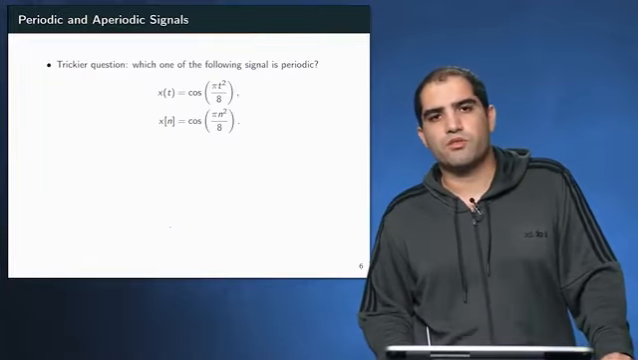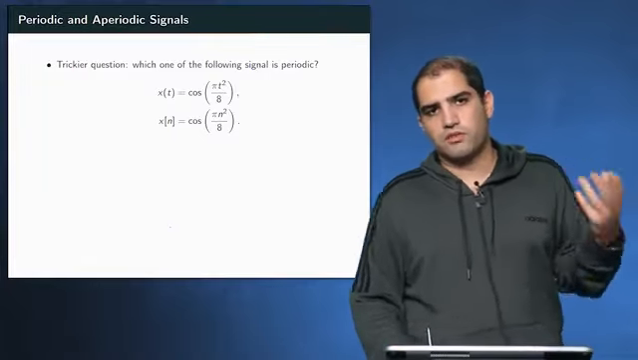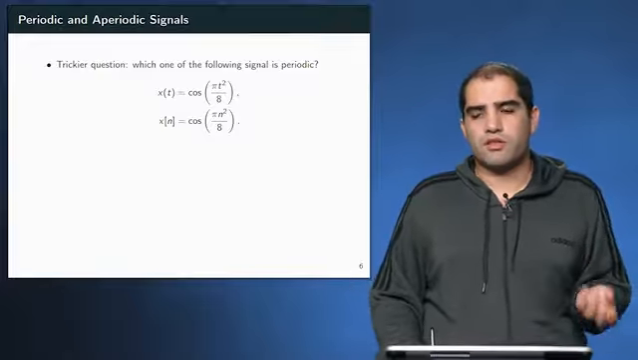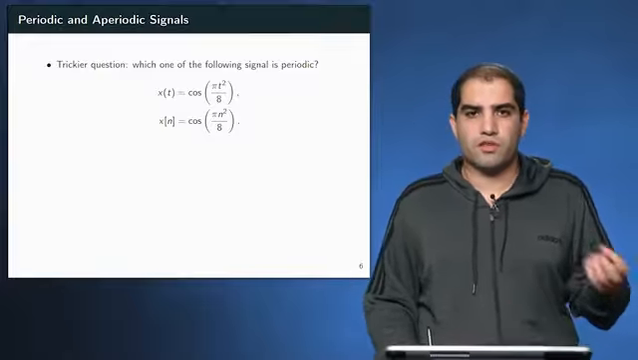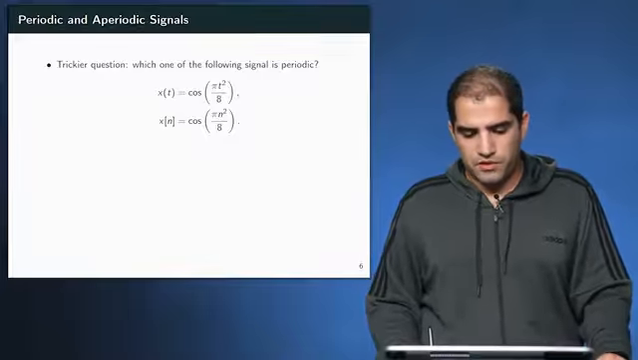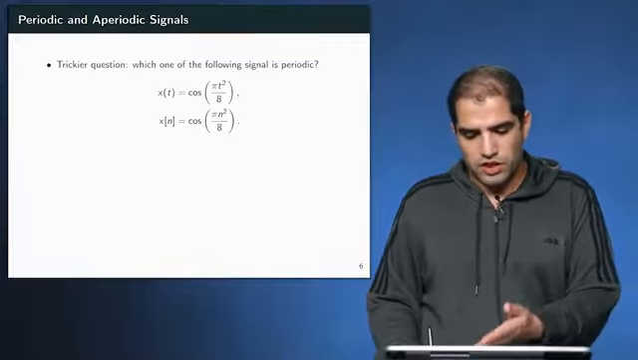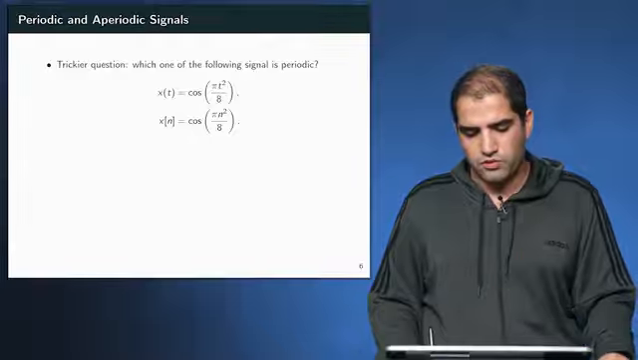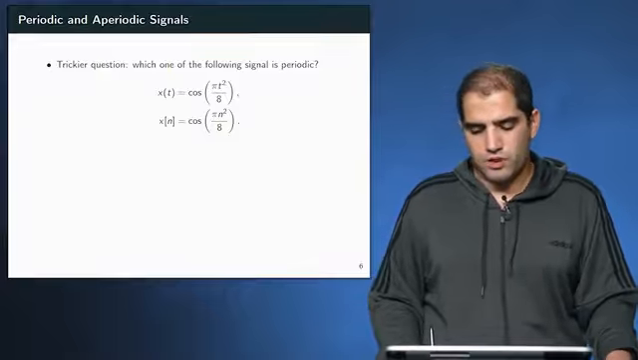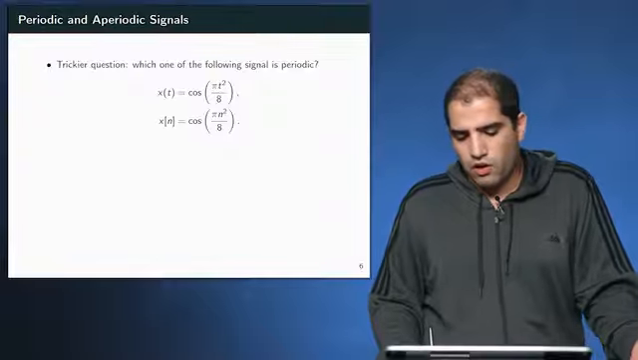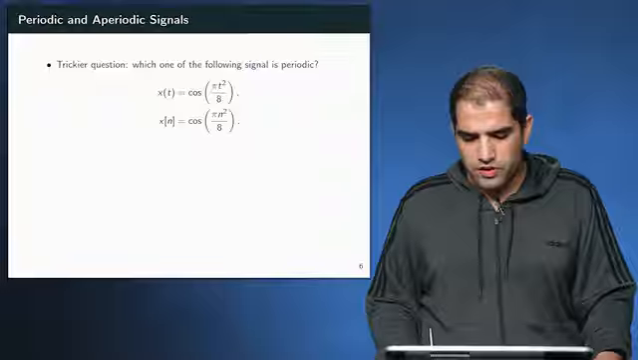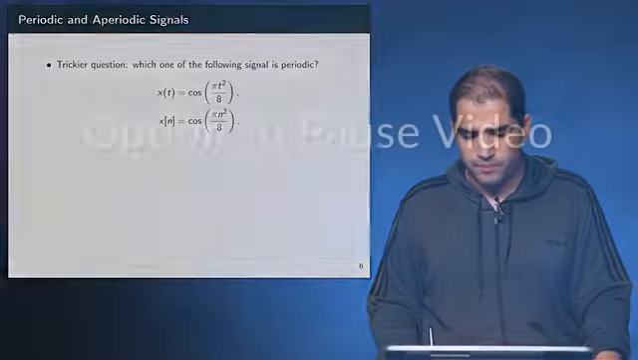So it is tempting to say that if a signal in continuous time is periodic, the corresponding signal in discrete time is also periodic, and vice versa. So this is an example of such a setting. You have x(t) equals cosine of pi t squared over 8, and x[n] equals cosine of pi n squared over 8. And the question is, are these periodic or not? So feel free to pause the video and think about this problem.